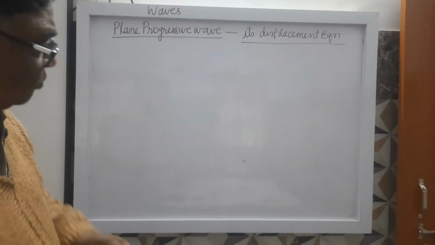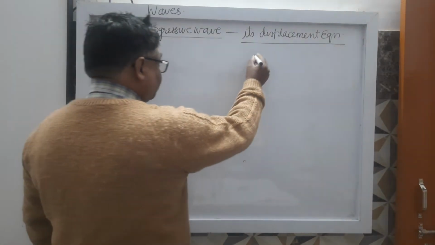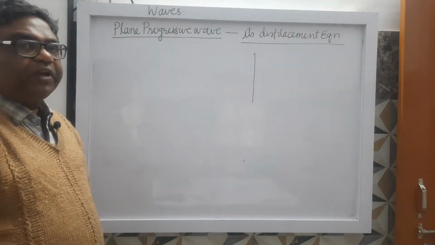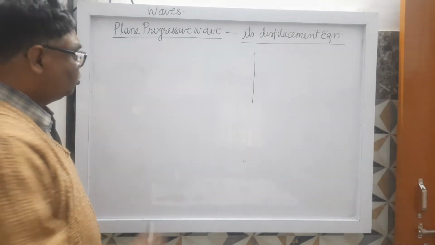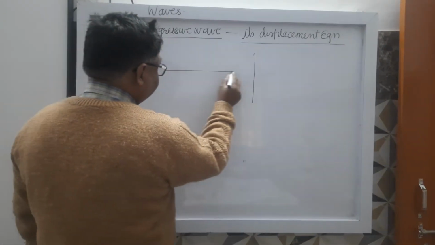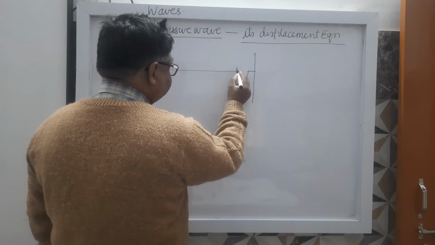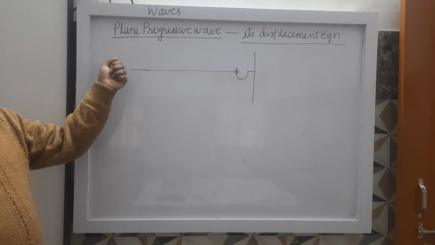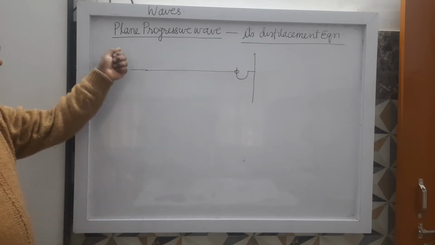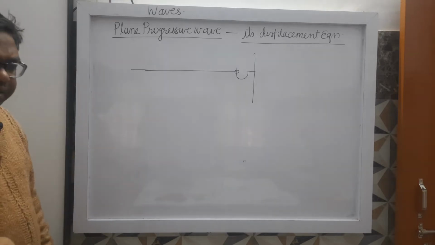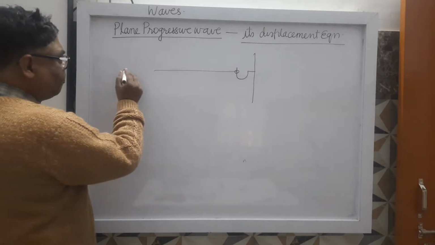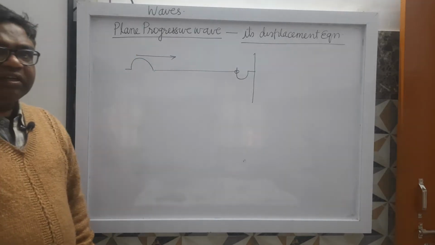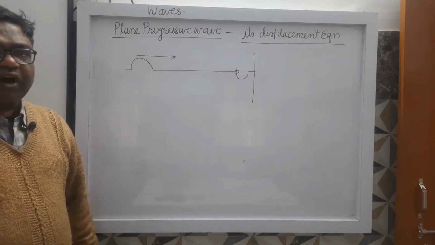Now see here, suppose this is a rope whose one end is fixed. First, let us see what is the difference between a single pulse and a plane progressive wave. Here this is a rope with its one end tied to a rigid support. If you give a jerk here, if you snap only once, what will happen? A pulse will be produced which will move forward in this direction. It's clear? A pulse will be produced which will move forward.